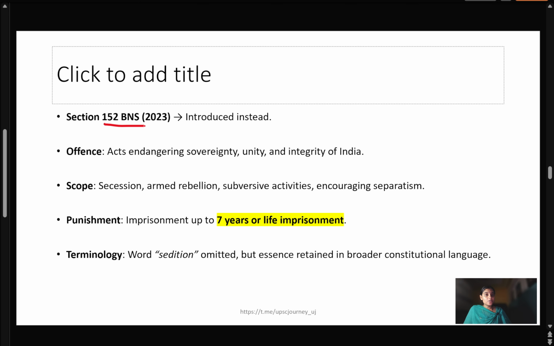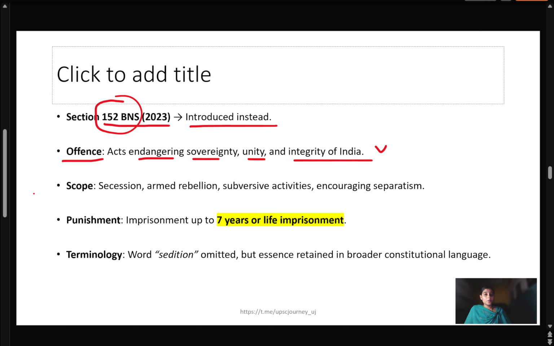So Section 152 of BNS was introduced, and it includes offenses like acts endangering the sovereignty, integrity and unity of the country. All offenses which are directly or indirectly linked with the sovereignty, integrity, and unity of the country can be treated under BNS Section 152.